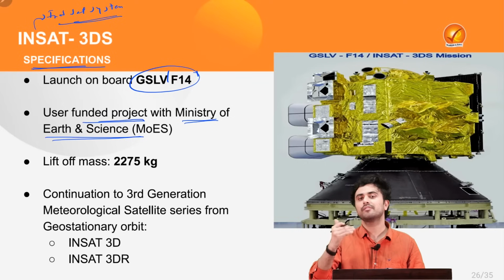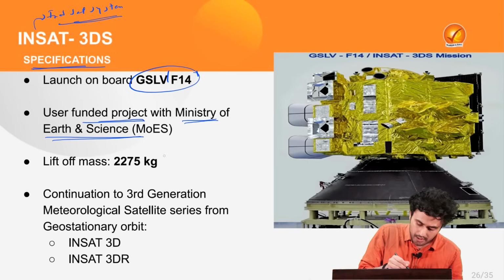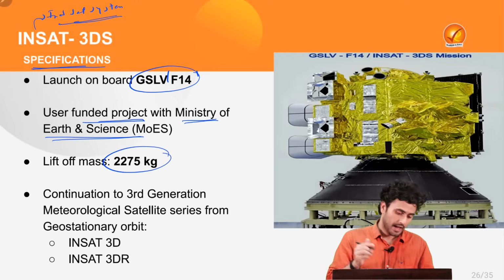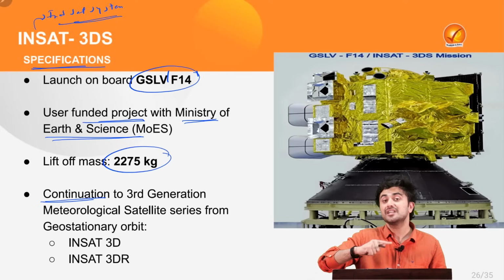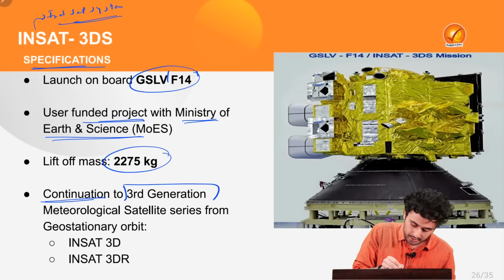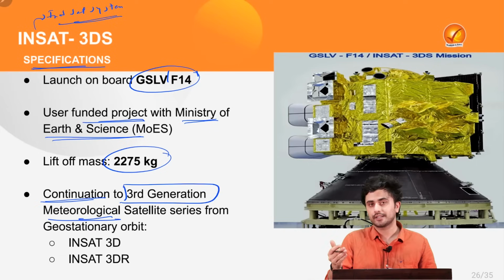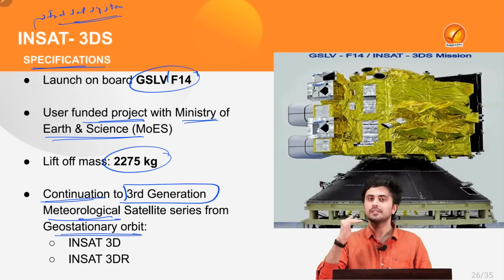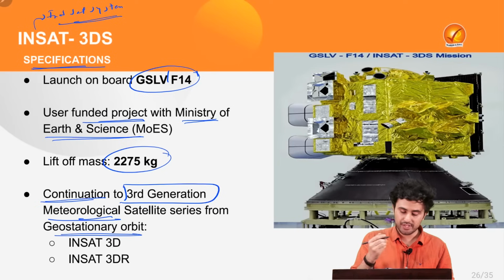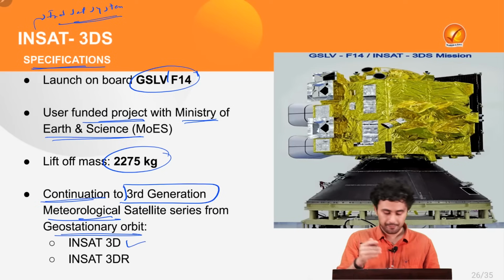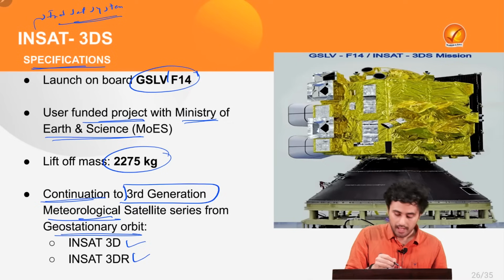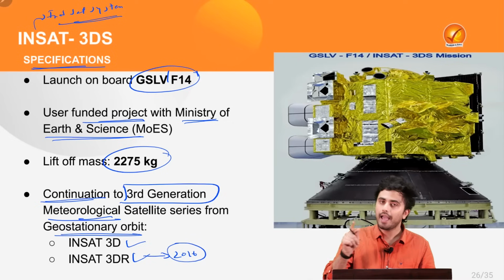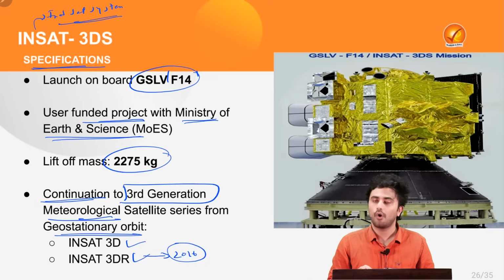Also, the lift-off mass of this satellite is 2275 kg. Now, this satellite is the continuation of the third generation meteorological satellite series from the geostationary orbit, following the launch of the earlier two satellites, INSAT 3D and INSAT 3DR. INSAT 3DR was launched in the year 2016 and is still functional in the orbit.